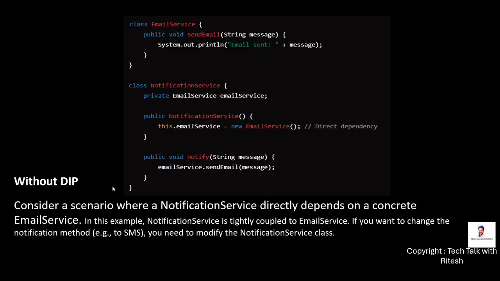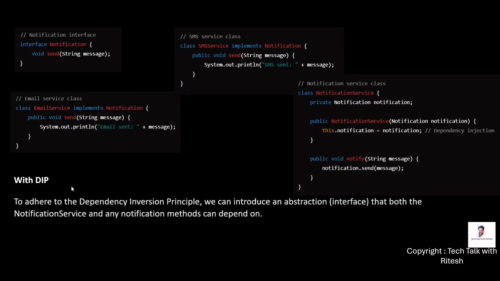Let's understand it. Consider this scenario. We have an email service class and a notification service class. In this scenario, the notification service is tightly coupled to the email service, because we see this method written, send email. If we use the object of this class email service and trigger this send email, it is tightly coupled. So if we want to change the notification method, for example right now it's email, we want to change it to SMS, we need to modify the notification service class. This is without DIP. Let's see how we should fix it.